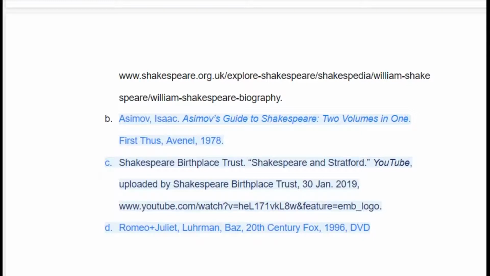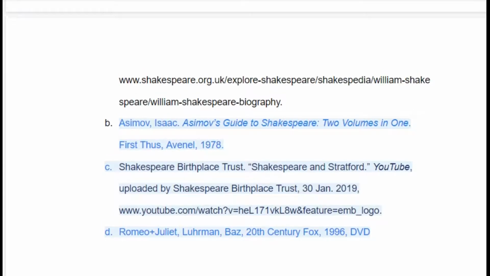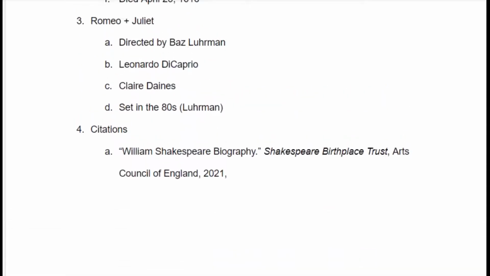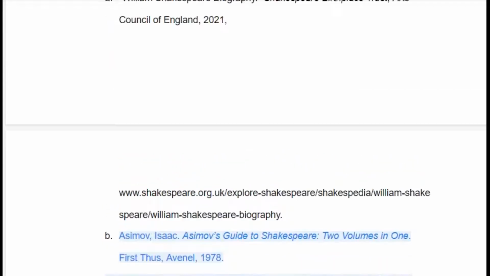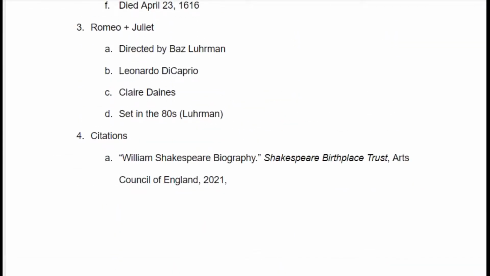Once that is done, we need to go about creating our parenthetical citations. So this is how we show where our facts in our outline or in our paper or in our presentation, how do we connect those to the source that they came from? So what we're going to do is we are going to put the name of our source here in parentheses.